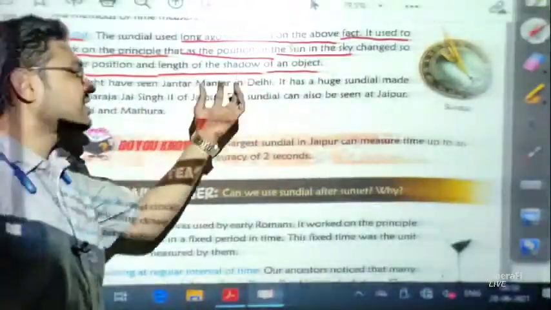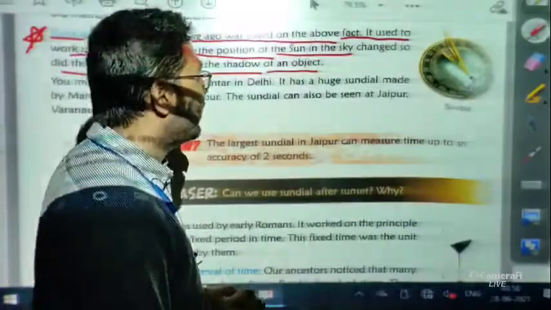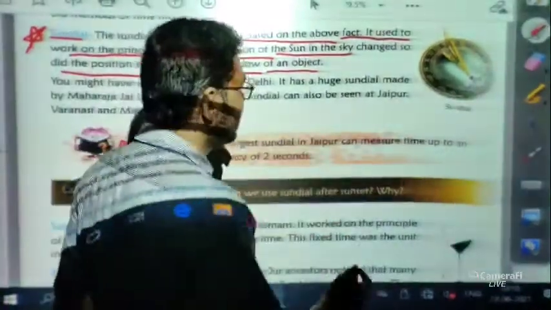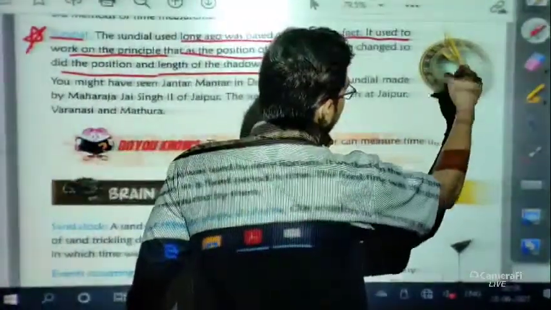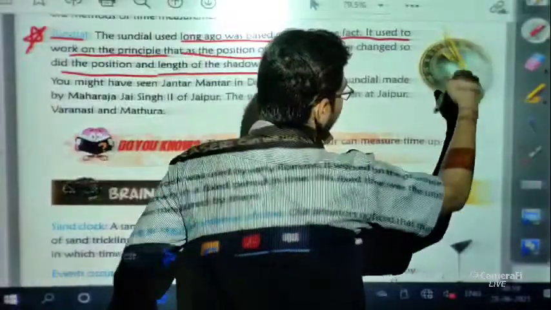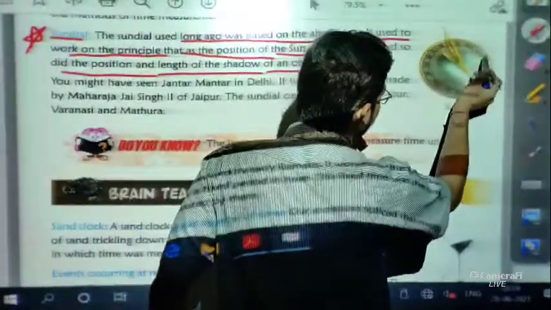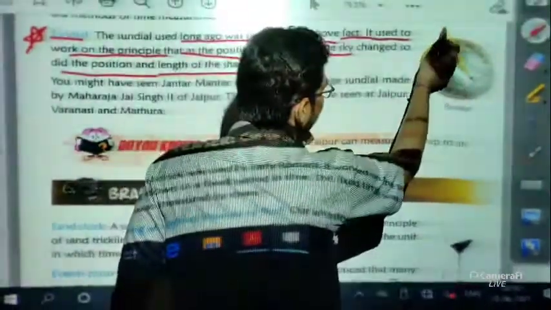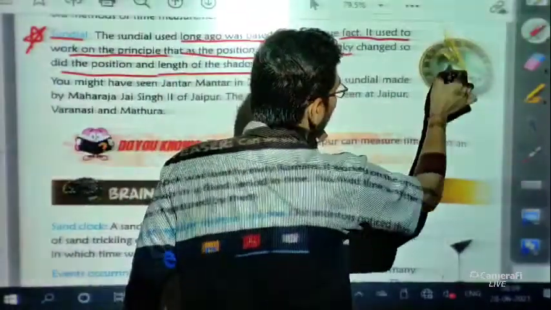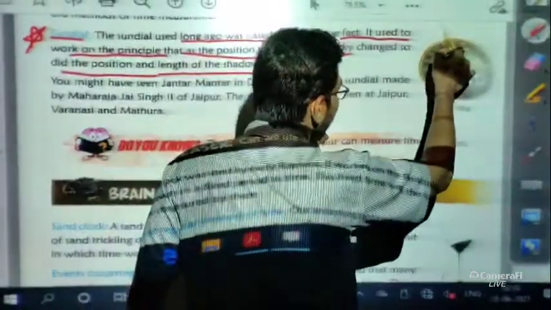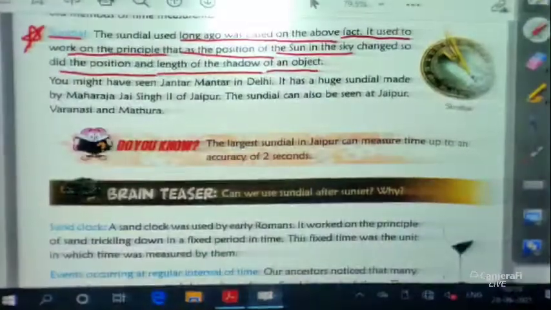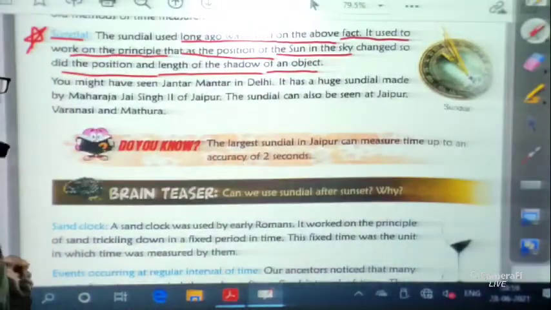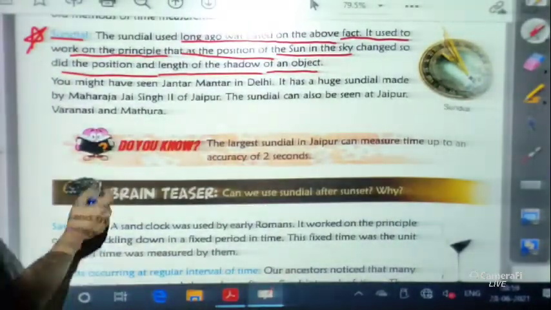When the position of the sun changes in the sky over an interval of time, definitely the position of the shadow will change. You can see here a dial, with the numbers 1 to 12 written in Roman numerals, and an upright portion, and its shadow falls on these numbers. By seeing the shadow we can easily find out what time of the day it is.